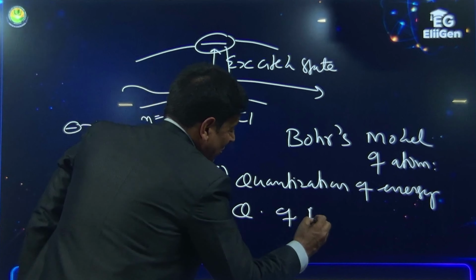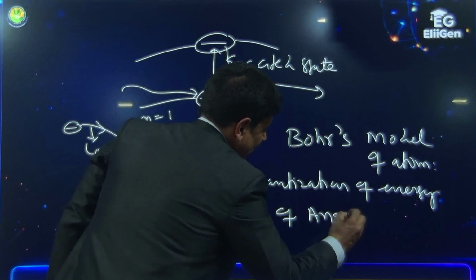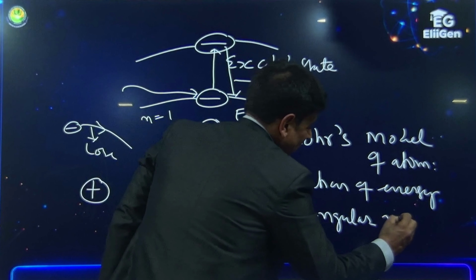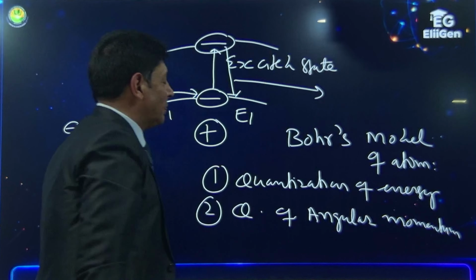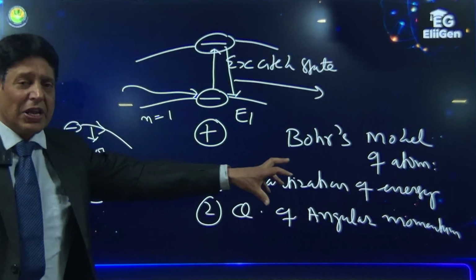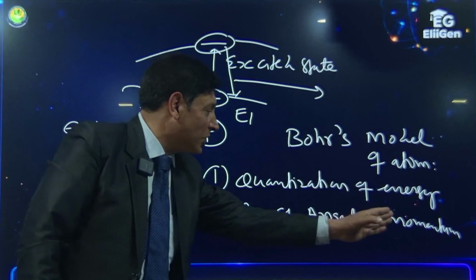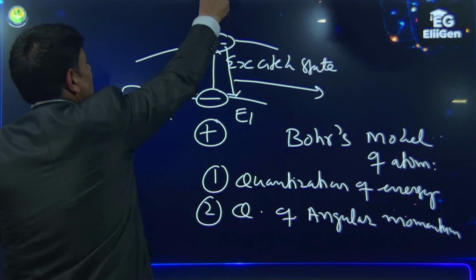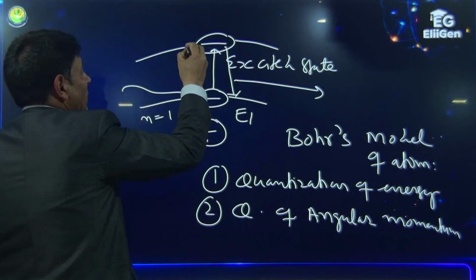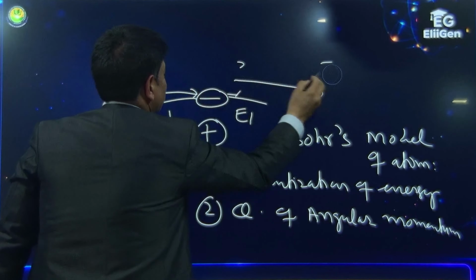Listen carefully. Quantization of energy. Second one is quantization of angular momentum. Let me explain this quantization of angular momentum.